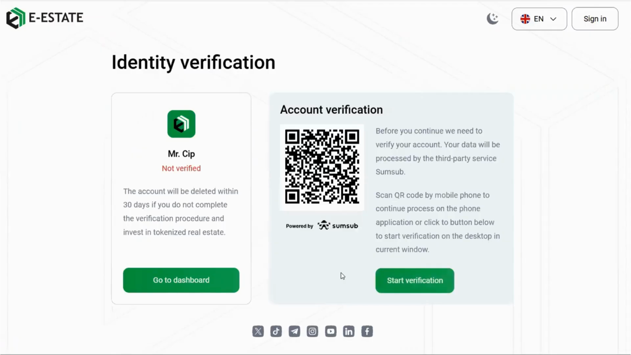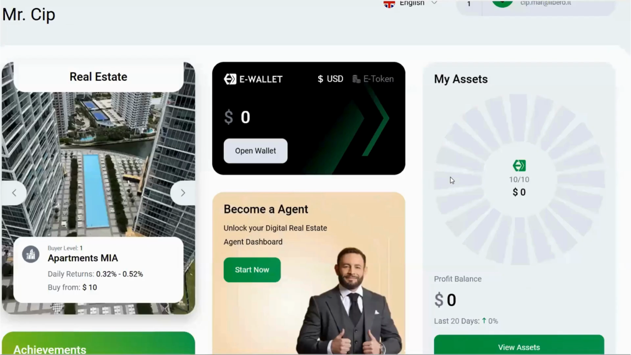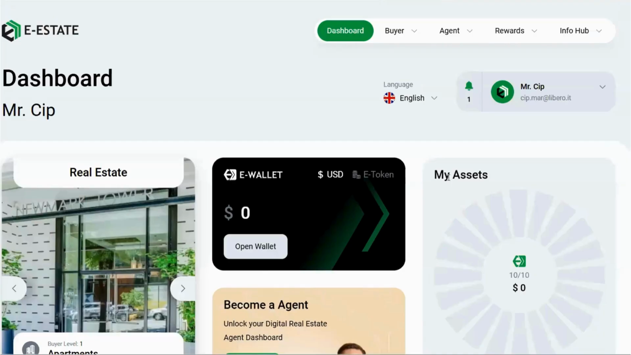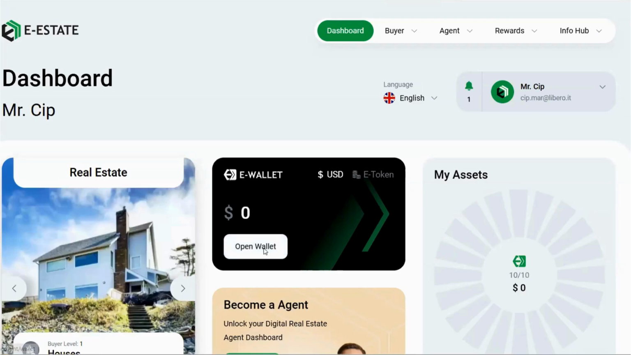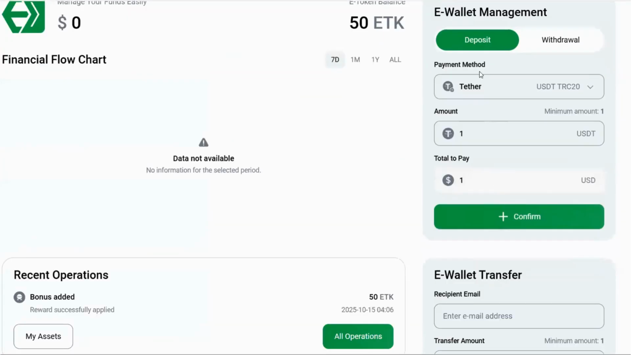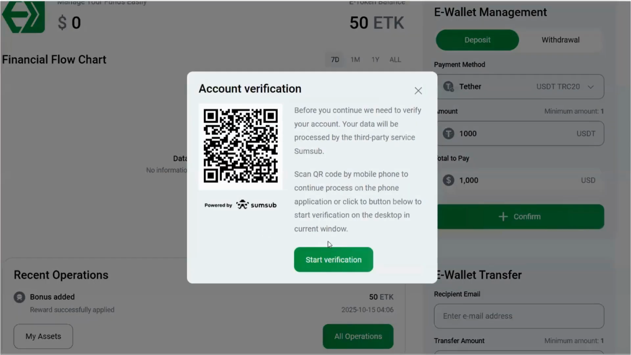At this stage, we have to do the KYC. We can do it right away, or we can go to the dashboard, and we are into the dashboard. Anyway, so far we are registered, we have signed up, we have an account. But if we want to do any operation, deposit, withdrawal, if you want to do a deposit, you want to put 1000 USDT, well, to confirm, you have to do the KYC. So let's do the KYC.